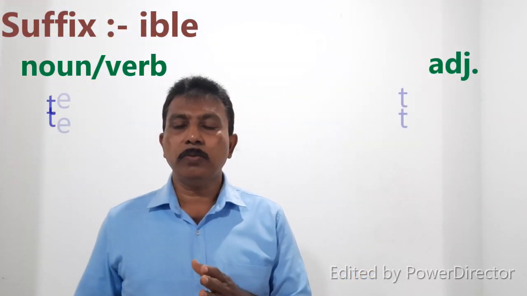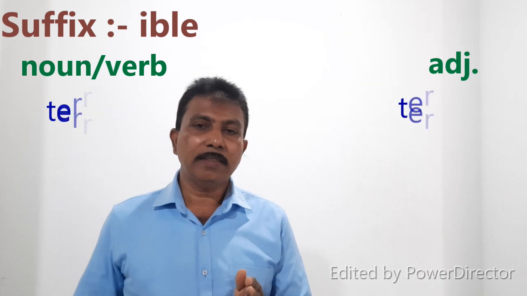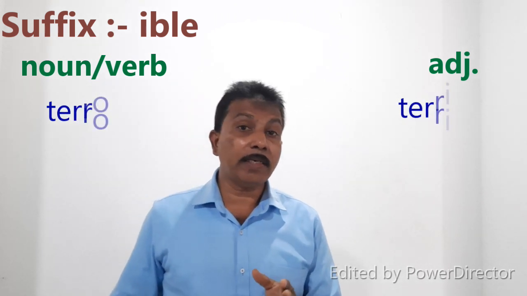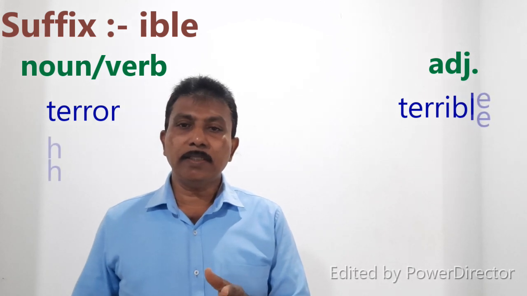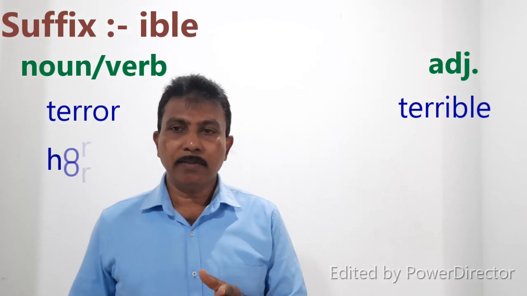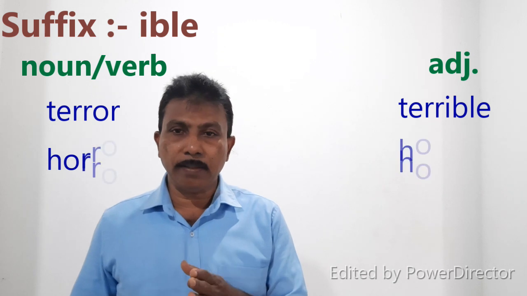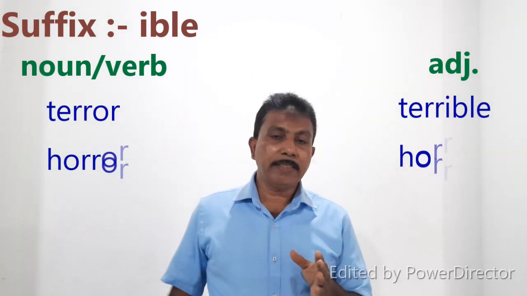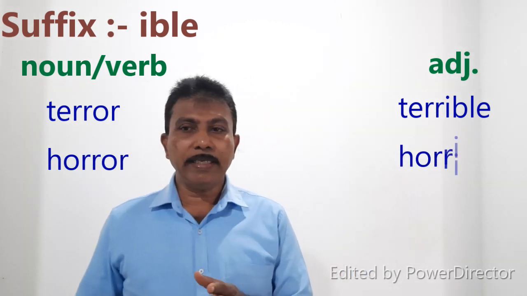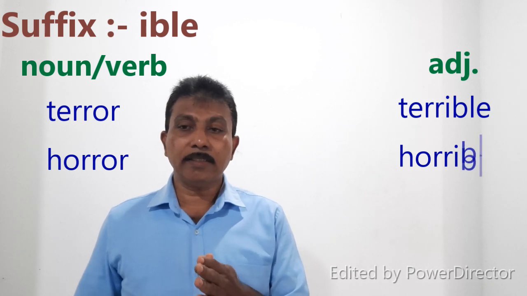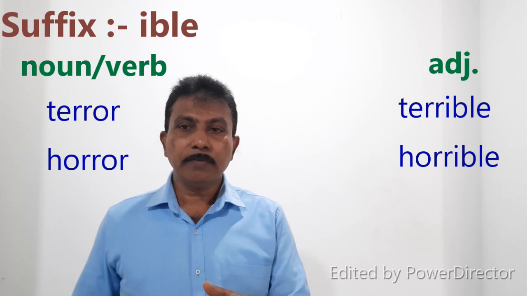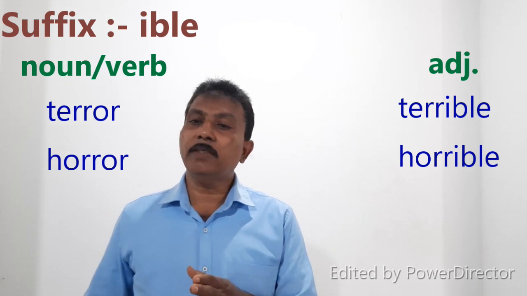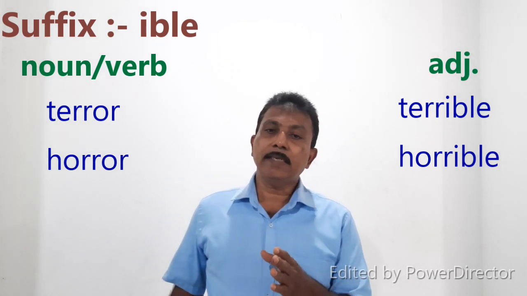We form new words. Look at the word terror. Then we add ible to the end of the word terror. We form a new word, terrible. Terrible is an adjective. Look at the next word, horror. Then we add ible, that is a suffix, to the end of the word horror. We form a new word, horrible. It is an adjective.